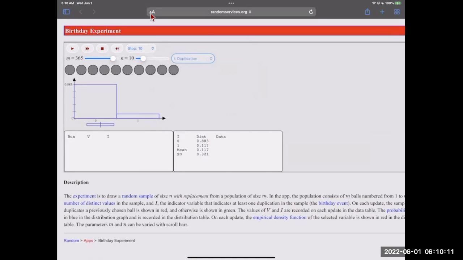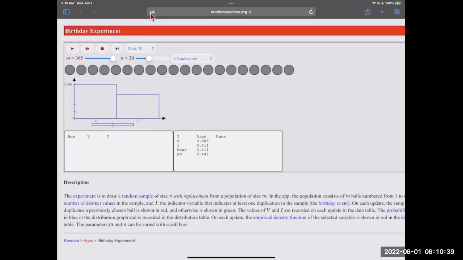And M is going to be 365, the number of days, and N is going to be equal to whatever your class size is. So in that Google Sheets sheet, however many people put their birthdays on there, if you want to use that, then that's going to be your N value. So let's just say that we had 20 people in our class, so N is equal to 20.